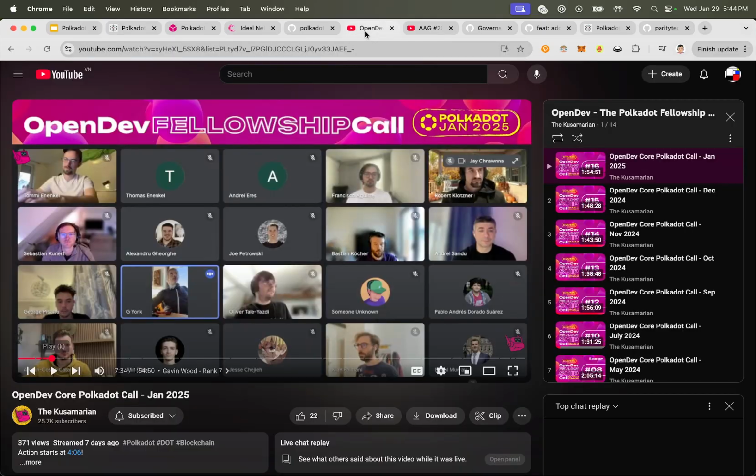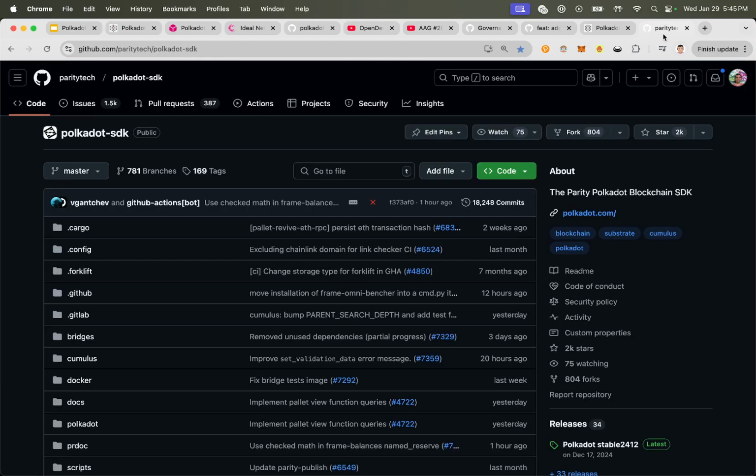And they do have these open dev fellowship calls. This is where you can see the fellowship members show up. There's Gav right there, and they discuss things out in the open, which is really beautiful to see. These discussions are about how to move Polkadot forward, how to steward Polkadot forward, and the future of Polkadot. A lot of it is super connected with the PRs happening here in the Polkadot SDK. So that's there as well.